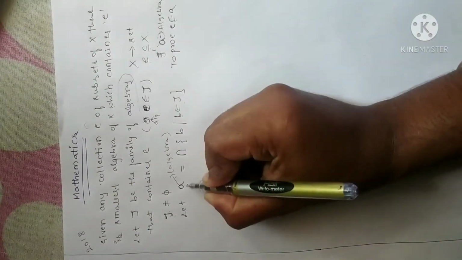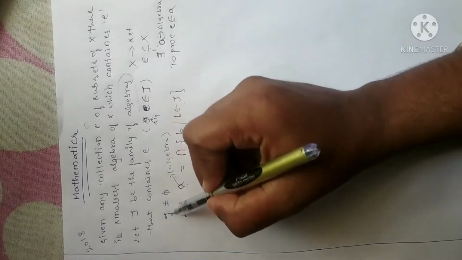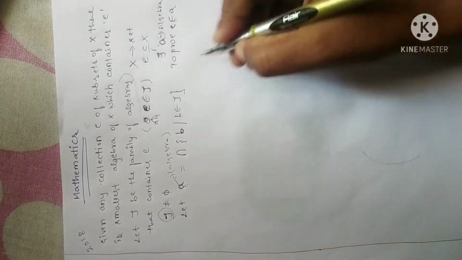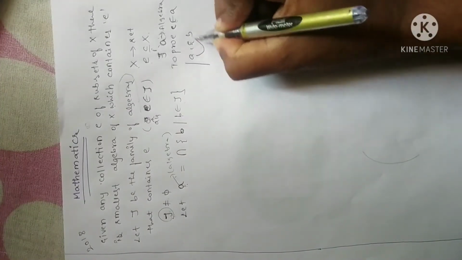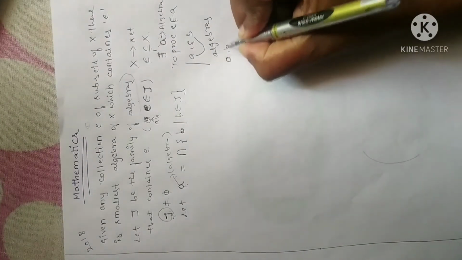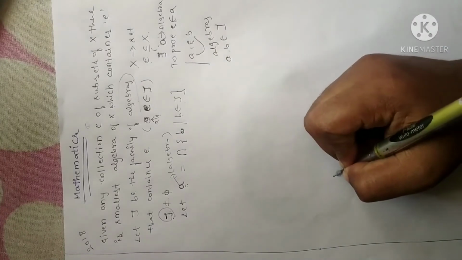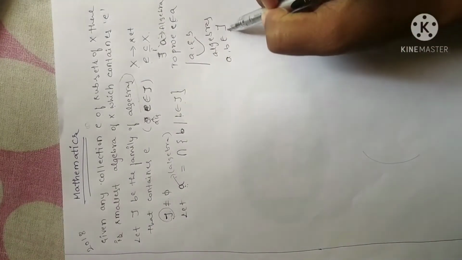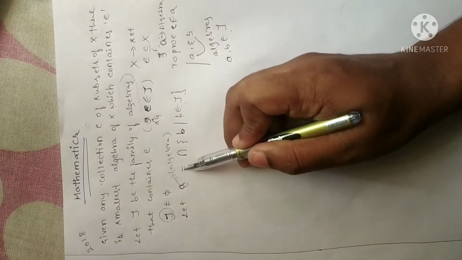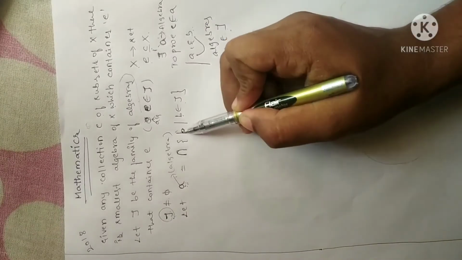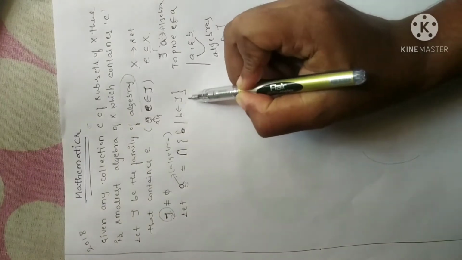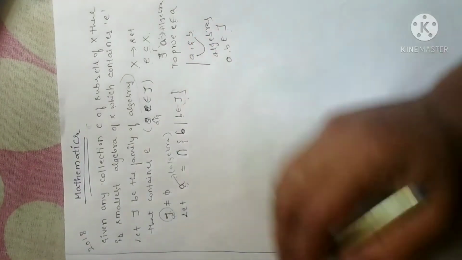Meaning, I have taken an algebra A which is in a family of algebras tau. Also, I have chosen one more algebra B. Remember, here A and B are algebras, which belong to the family of algebras tau. Fine. Tau is a family of algebras among which I have chosen two algebras A and B in such a way that the algebra A will be equal to the intersection of all common algebras, that is B. Again, B belongs to tau, meaning B is also one of the algebras. Why? Because we have assumed tau is a family of algebras.